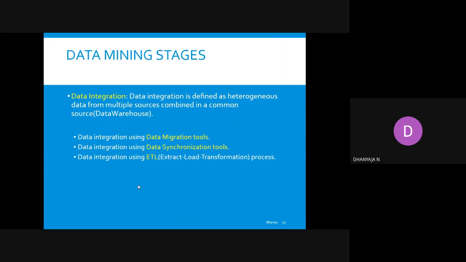Another data mining stage is data integration. Data integration is defined as heterogeneous data from multiple sources combined to form a common source, which we will call a data warehouse. So, data integration can be done using a data migration tool, a data synchronization tool, or using the ETL process, extract, load, and transformation. Any of these will help you do data integration.